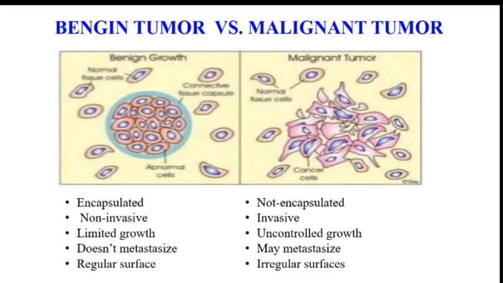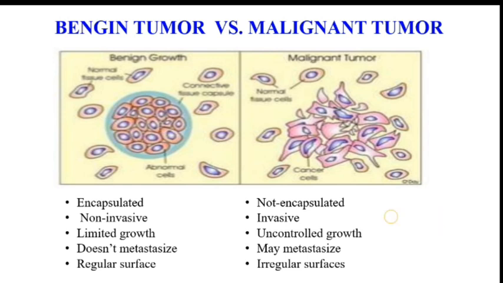So a tumor has two types, benign tumor and malignant tumor. A benign tumor is encapsulated, non-invasive, with limited growth and a regular surface. A malignant tumor is not encapsulated, is invasive, with uncontrolled growth and an irregular surface.